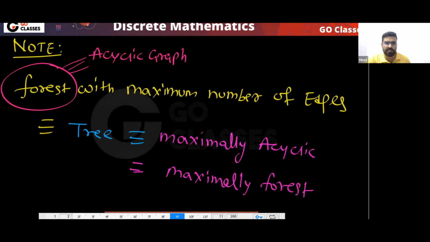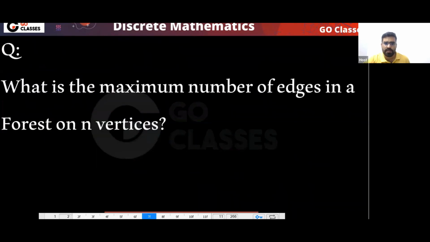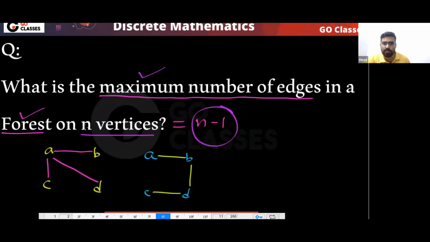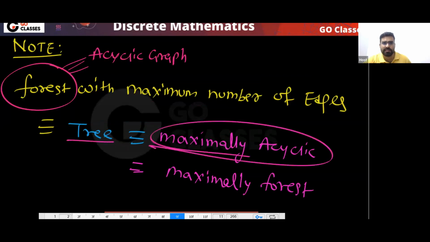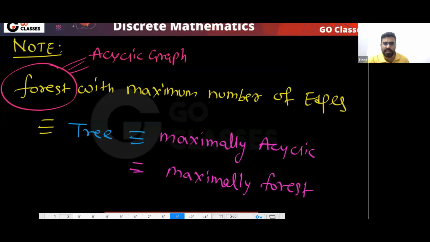Okay, this is clear. The first question: what is the maximum number of edges in a forest on n vertices? If you put the maximum number of edges in a forest, then what you will get? You will get a tree. So finally, I can say a forest with the maximum number of edges will be a tree. Very simple. And so I can say the tree is maximally acyclic.